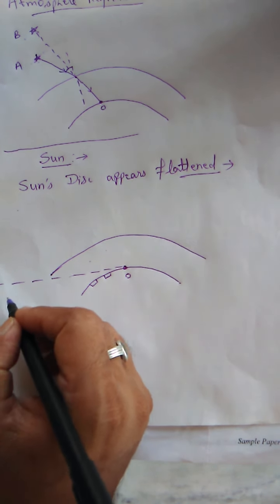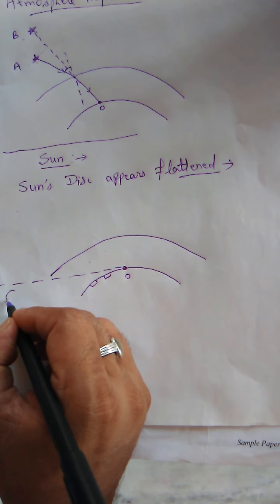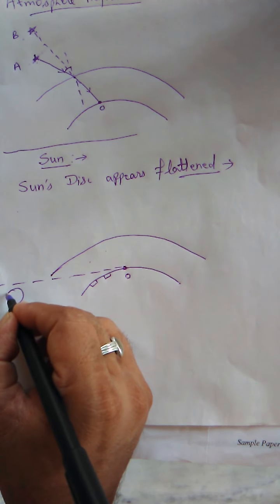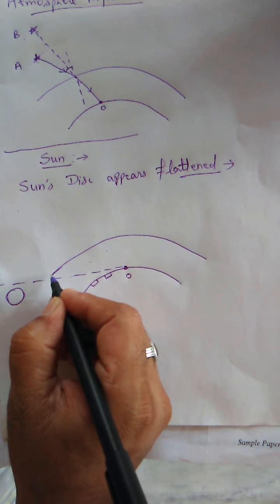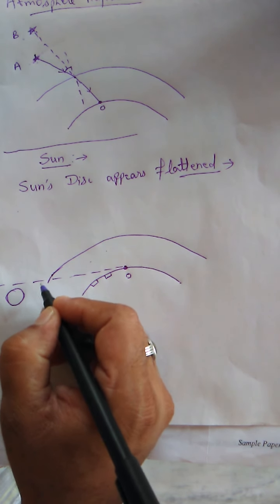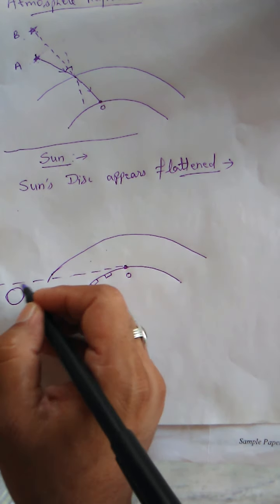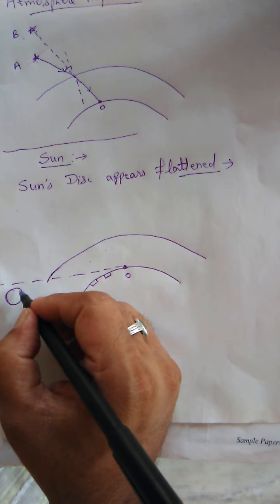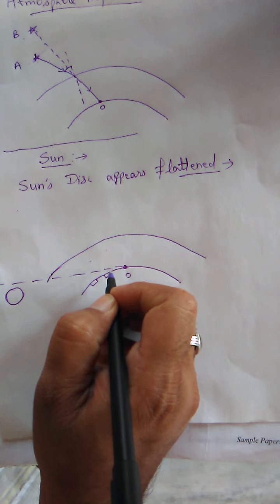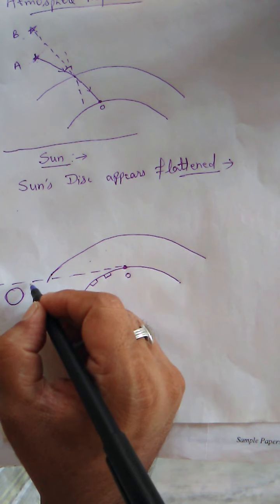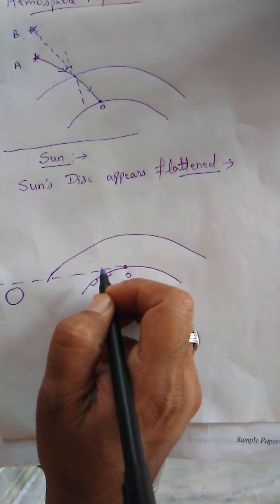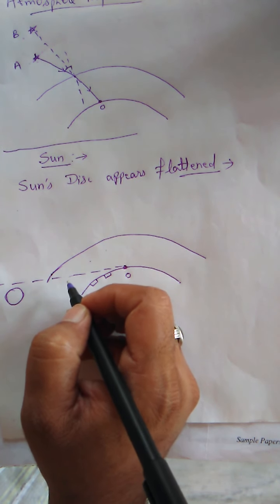Now let us consider the situation when the sun is about to rise. When the sun is about to rise and it is below the horizon, still the observer is observing the sun. Why?